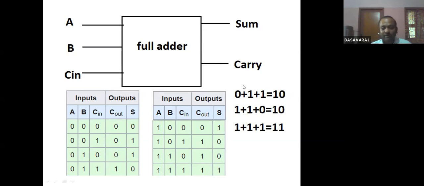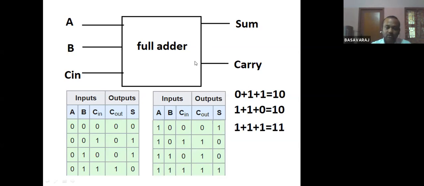Likewise, the third one: 1 plus 1 plus 1. In normal addition, 3 ones means 3. If you convert that decimal 3 to binary, you get 1 1. So here 1 is the sum and the other 1 is the carry.